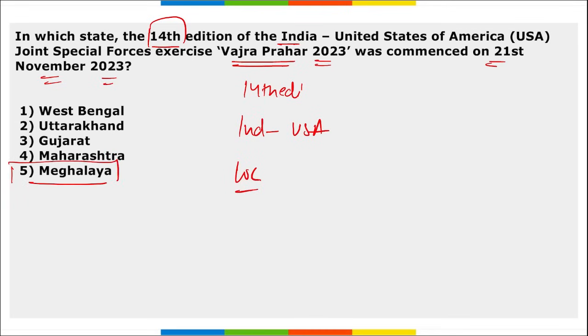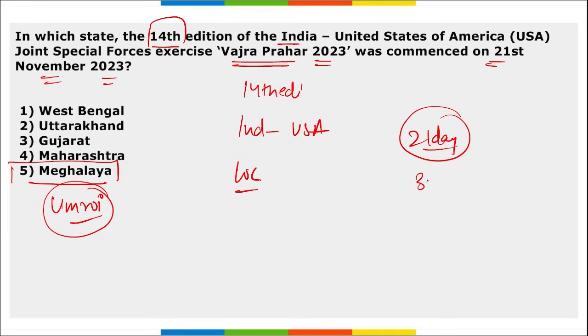It was in Meghalaya, right? In Umroi, Meghalaya, we saw this Vajra Prahar 2023, that is the 14th edition of this exercise. It was a 21-day long exercise, that is a 3-week long exercise held from 21st of November till 11th of December last year in 2023.